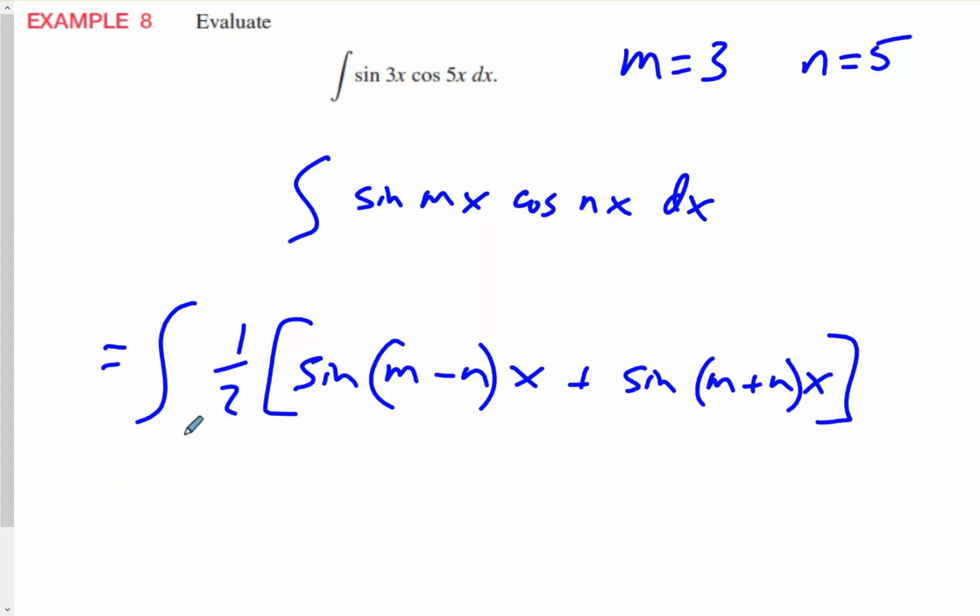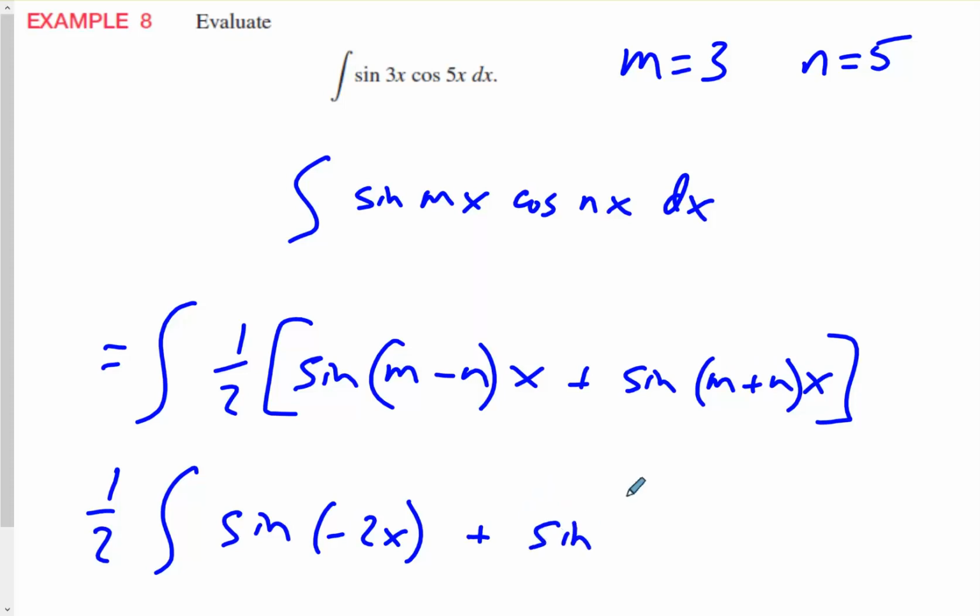Okay, so in our case, what I could do is pull the 1/2 outside. And then I'll have sine of m minus n, so you have 3 minus 5. So you have negative 2x. And then we have m plus n for the second piece. So that would be sine of 3 plus 5, which is 8x. Okay, so we have that dx.